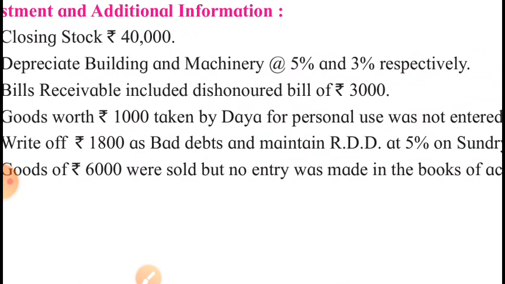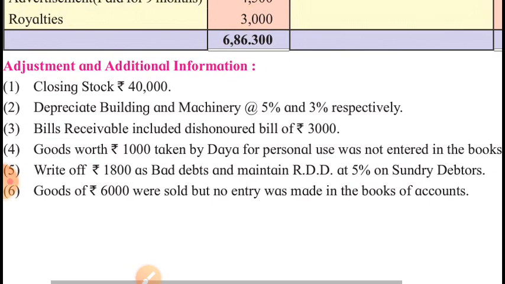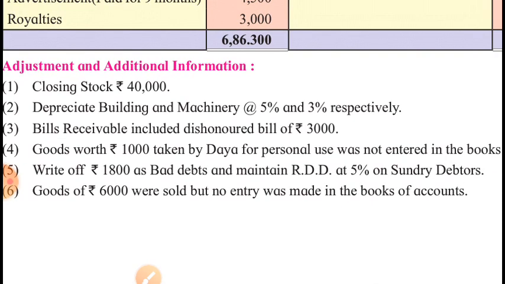So these are sales of the year and will be added to sales. And second effect, it is assumed that these sales were on credit basis. Therefore, when goods are sold on credit, the amount of debtors increases. That is why we will add 6000 to debtors. So before we apply the percentage of RDD 5%, we will have to make all the adjustments concerned with debtors.